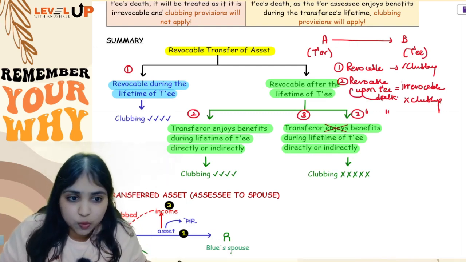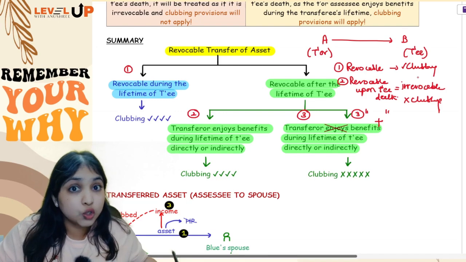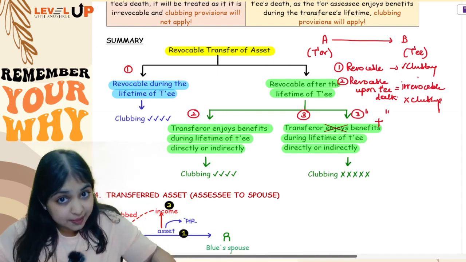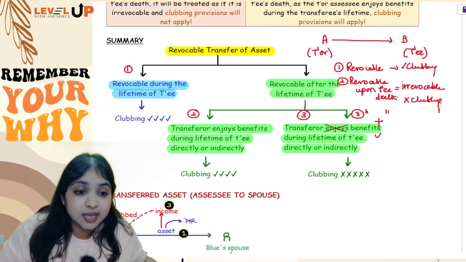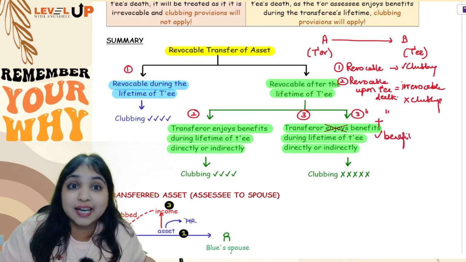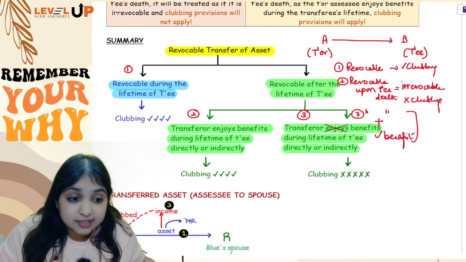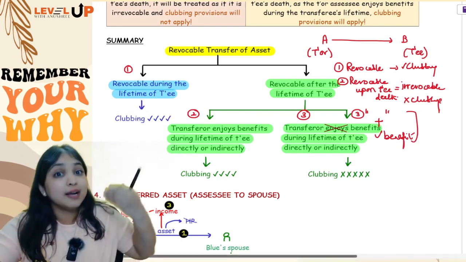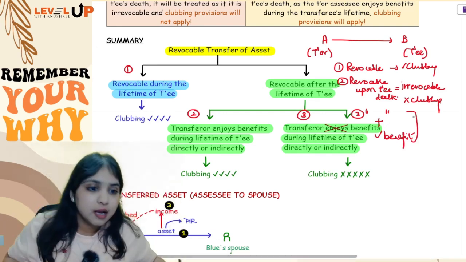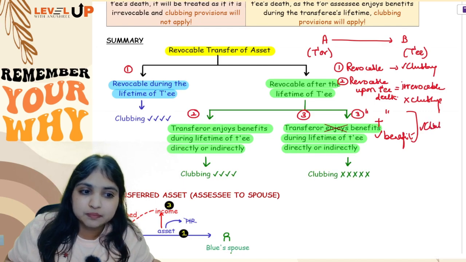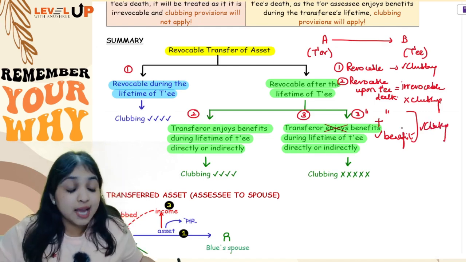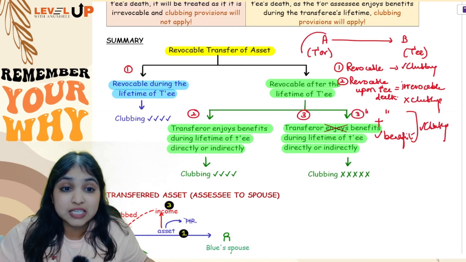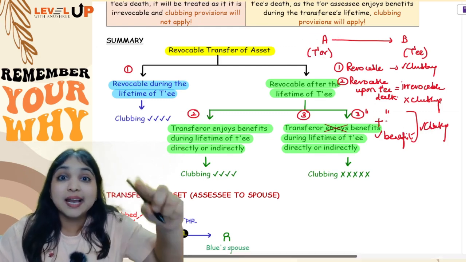It is revocable only upon transferee's death, but during the transferee's lifetime itself, the transferor is enjoying some benefit directly or indirectly. If this situation arises, in that case, even if it is revocable only upon transferee's death, still clubbing provisions will apply. Understanding, everybody?